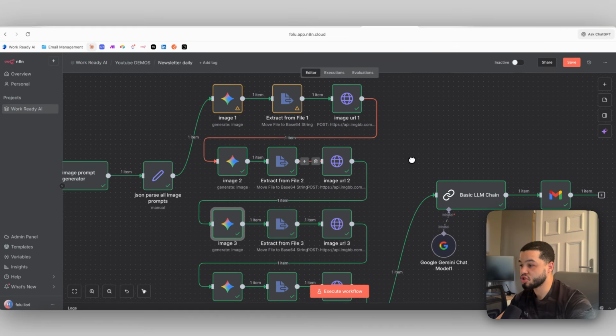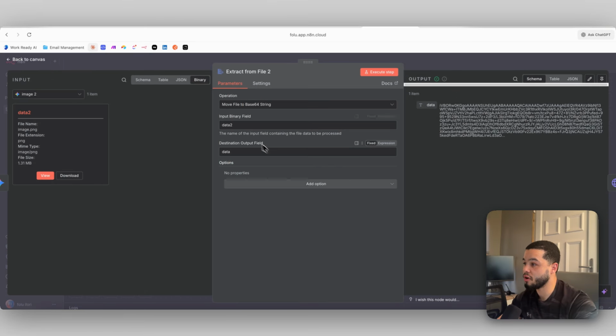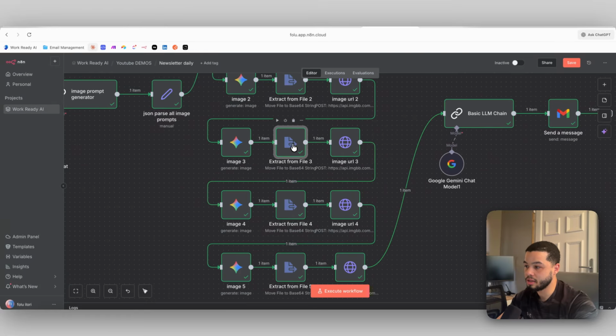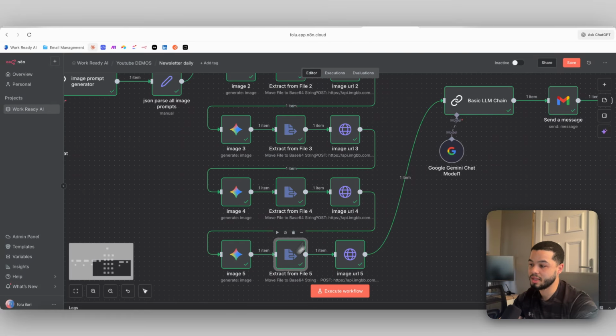Over here in the extract file, we're going to again do this 5 times. Except in this one, the input binary field is going to be data 2, because that's what we're getting into it. So basically just data 2. And then it's going to be the same in all of these nodes down here, where this one will be data 3, this one will be data 4, this one will be data 5.